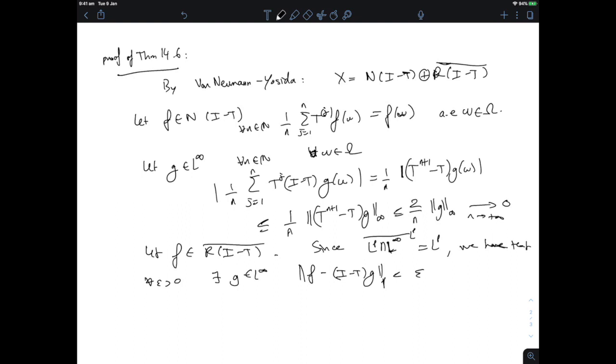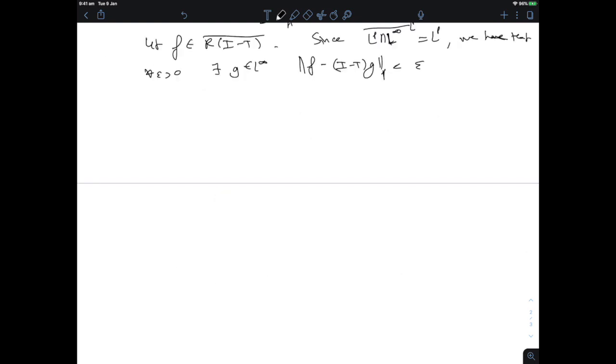So we are very close to concluding the proof because we know the result for (I minus T) g, and we know that the f that we care about is well approximated by (I minus T) g. Now, how do we use this approximation argument? Well, we showed that the Cesaro averages of T^j f have to converge almost surely whenever the Cesaro averages of (I minus T) g do.